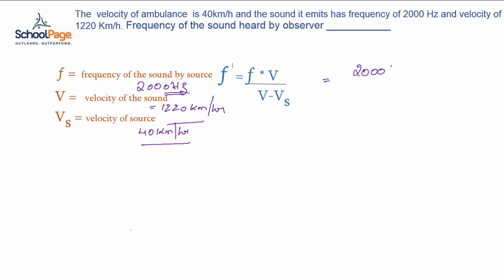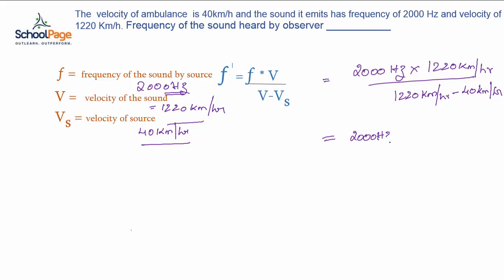Let us now substitute these values in the equation to find out the frequency of the sound. 2000 Hz into 1220 km per hour divided by v, which is 1220 km per hour minus 40 km per hour, which can also be written as 2000 Hz into 1220 km per hour over 1220 minus 40 km per hour.